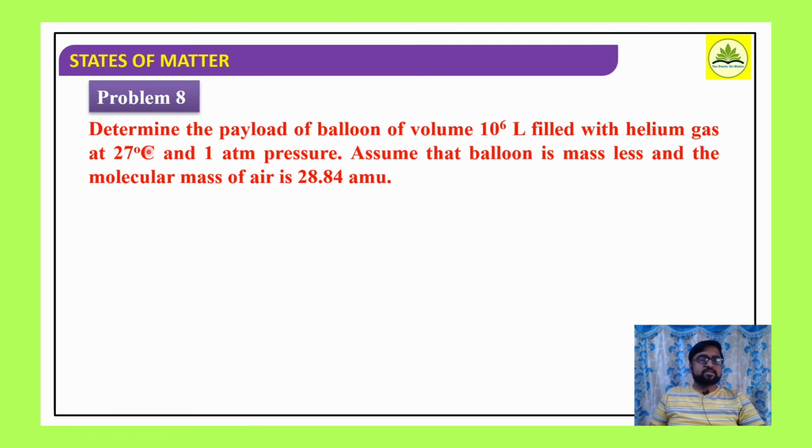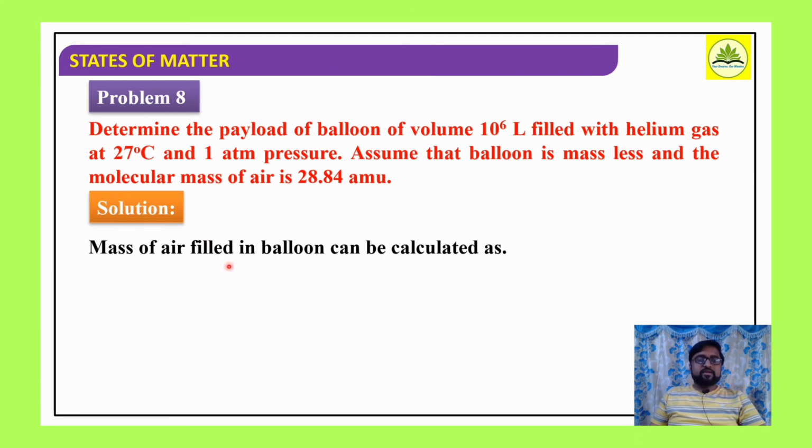I'll just repeat the question here. Determine the payload of a balloon of volume 10⁶ liter filled with helium gas at 27 degrees Celsius and 1 atmospheric pressure. Assume that the balloon is massless and the molecular mass of air is 28.84 AMU. Okay, we'll look for the solution now.